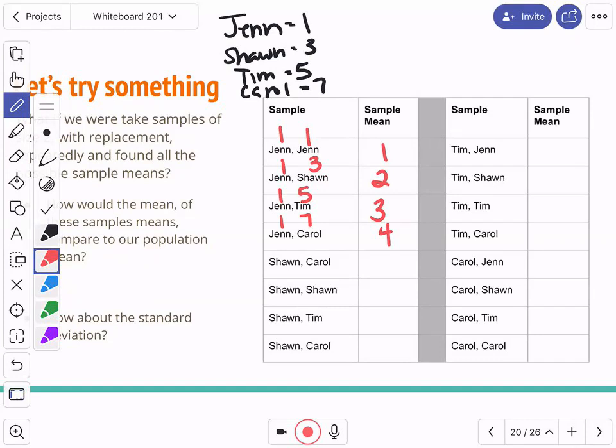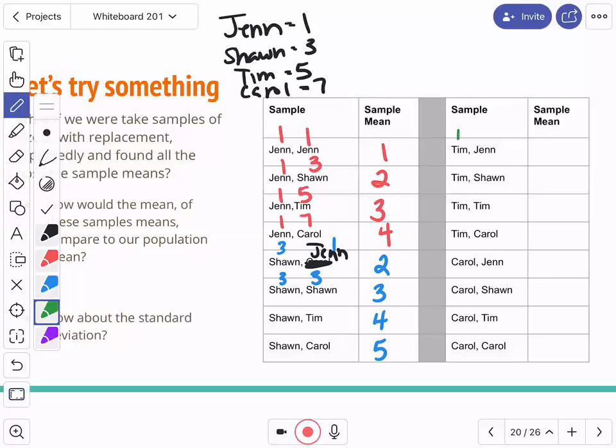Right? The next one should actually be Sean and Jen. I messed that up. Sean and Jen here. Right? And Sean and Jen would have this right here. Sean has 3 years. Jen has 1 year. 3 plus 1 is 4. 4 divided by 2 is 2. 3 and 3. So both Sean and Sean. So that'll be 3 plus 3 is 6. 6 divided by 2 is 3. Hope you can pick up on this. You're going to get this sample 2, 3, 4, 5.